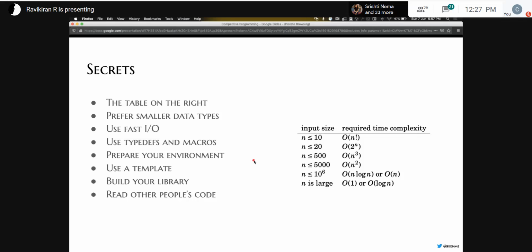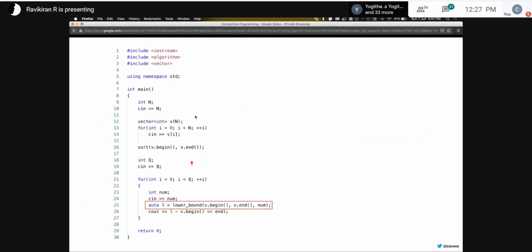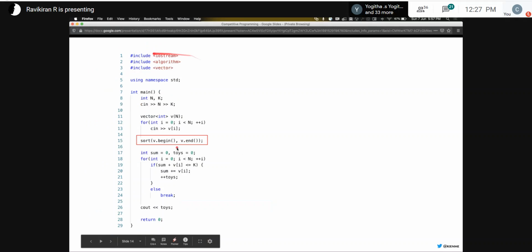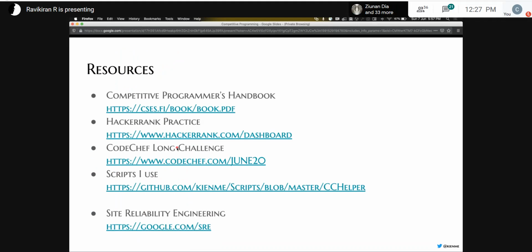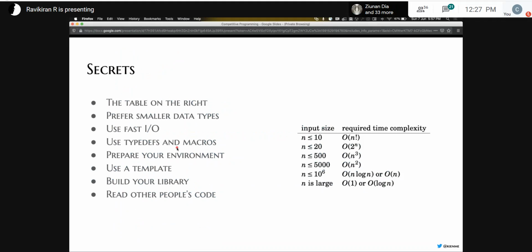And to speed up my compilation and to generate a template, I use scripts. I've given the link to that in the resources slide, you can check. A template is basically boilerplate code. Like you can see that in every program you have these, right? Includes and main and return zero. Pretty much every program. So to save your time, you can just have that copied in some location.